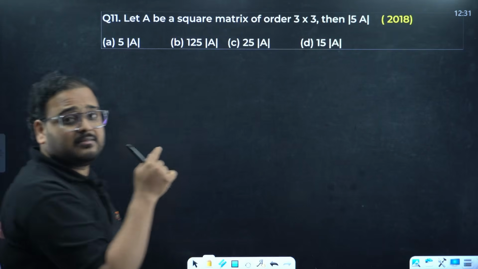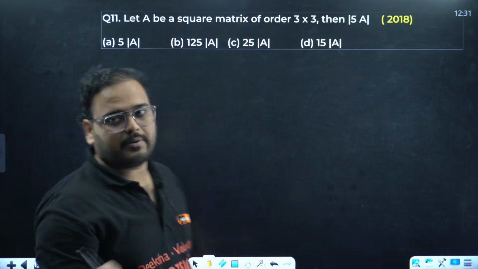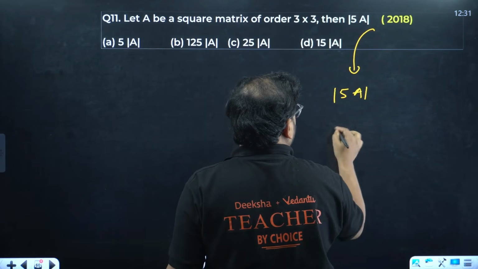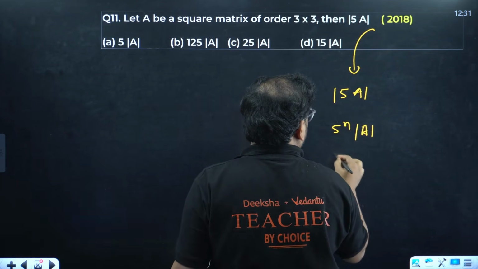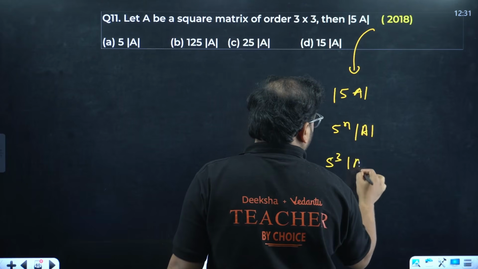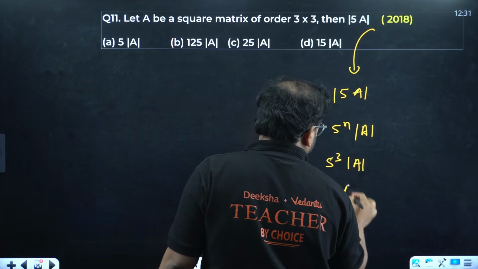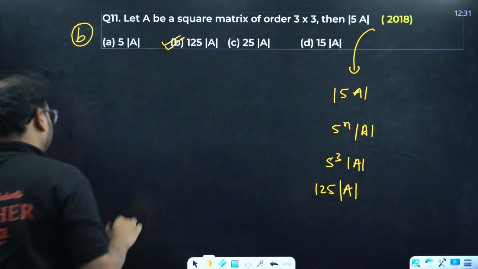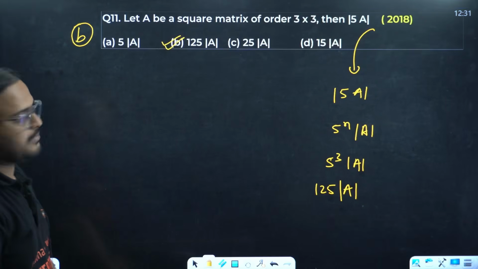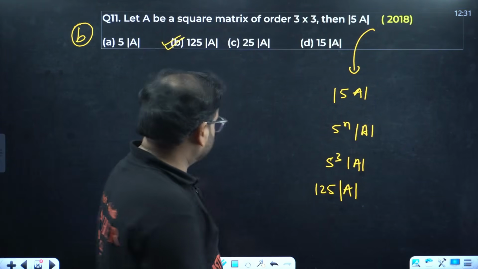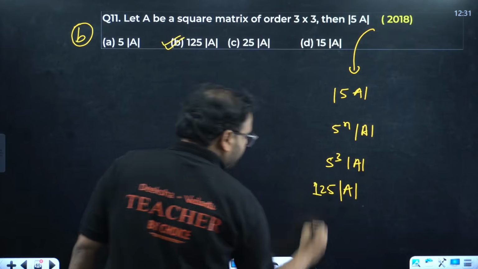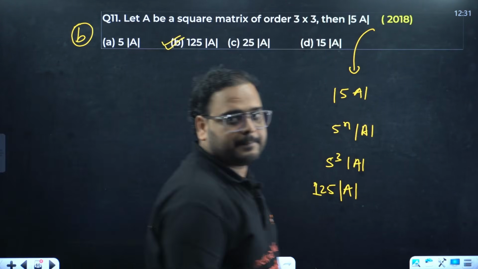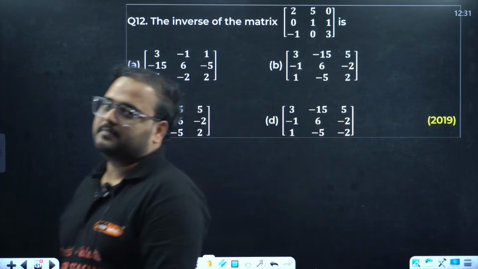Same property. Have you seen in the last 10-12 years, 3-4 times they have asked the same property? 5A is what? 5 to the power n determinant of A, 5 power 3 determinant of A, so 125 determinant of A. Yes or no? Previous one was what? Option B, here also option B. Clear? Any problem? This is 125 by the way. 125 determinant of A. Cool. Makes sense. Clear? Next.